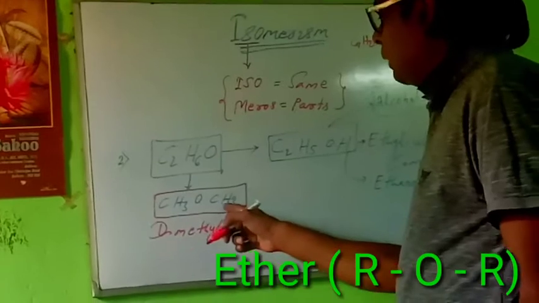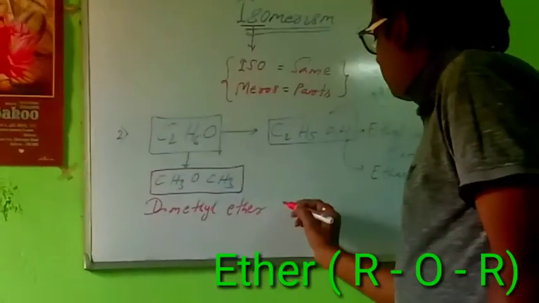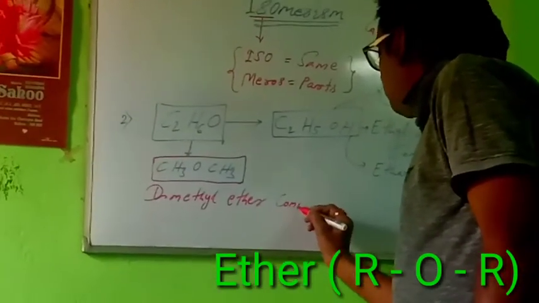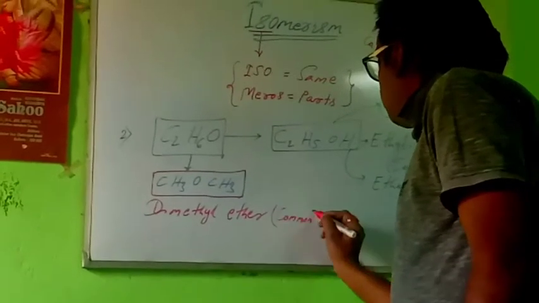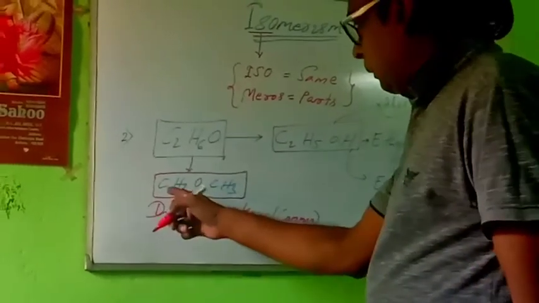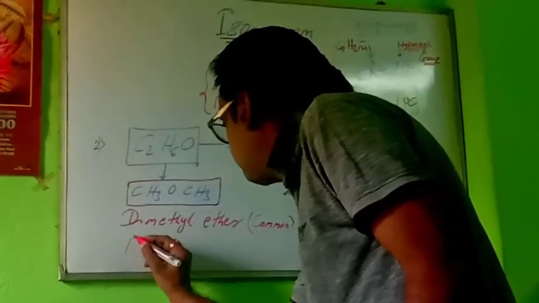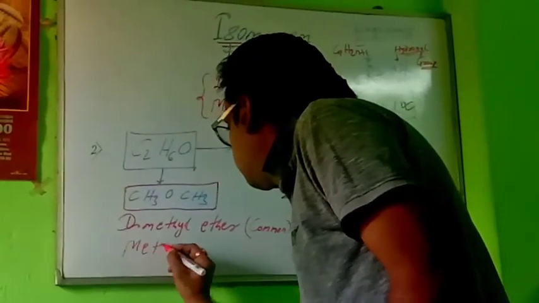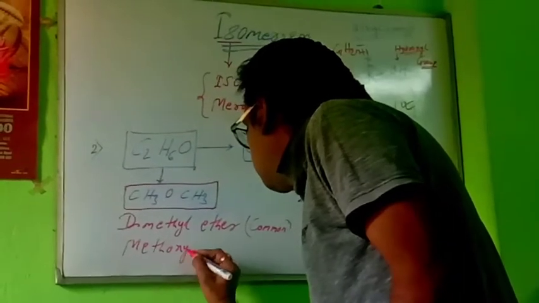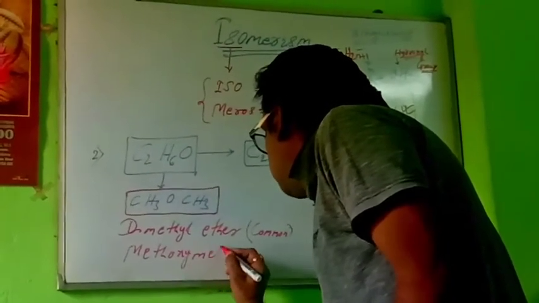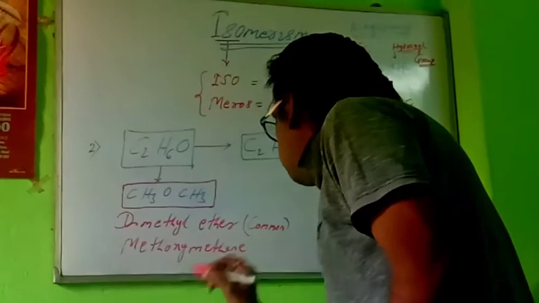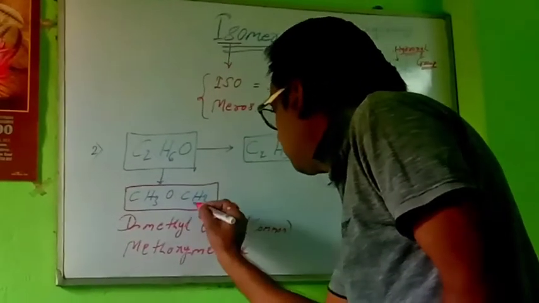Because two methyl groups are there, dimethyl ether. This is the common name. What is the IUPAC name? Methoxymethane, because this is methane, methoxy.